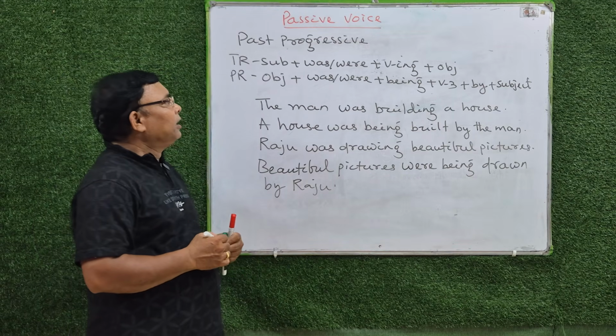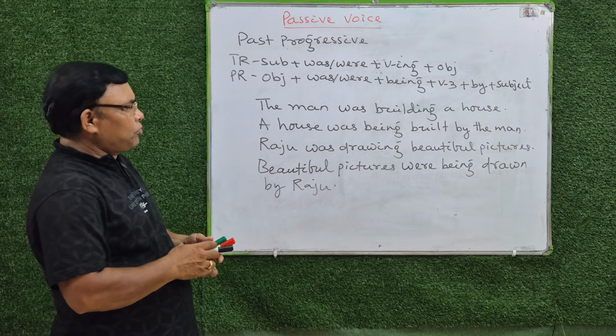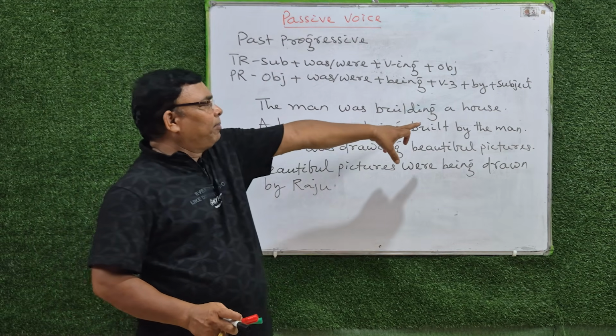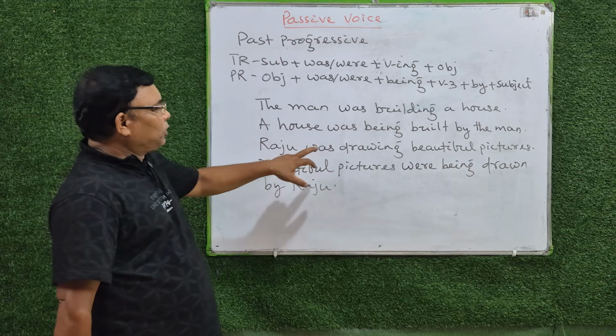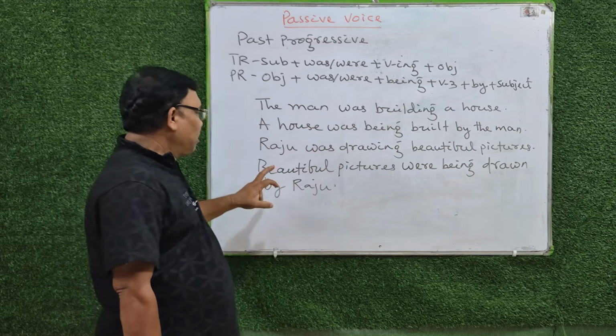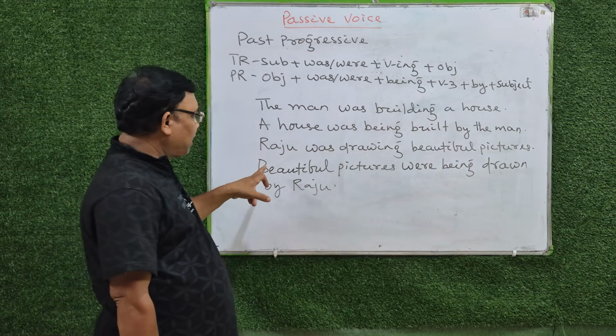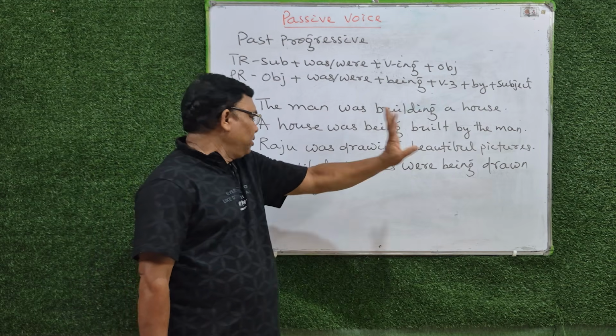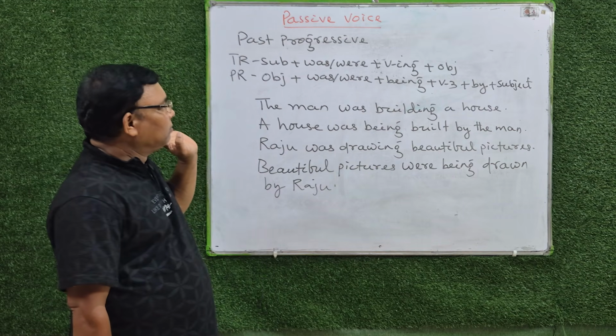Kichhi kashta achi? The man was building a house. A house is object. A house was being built by the man. Raju was drawing beautiful pictures. Beautiful pictures houchi object hela. Object in active voice becomes subject in passive. Beautiful pictures were being drawn by Raju. Clear?